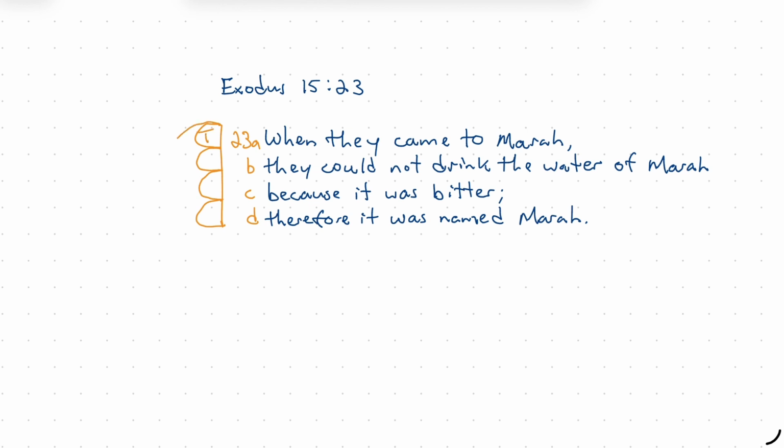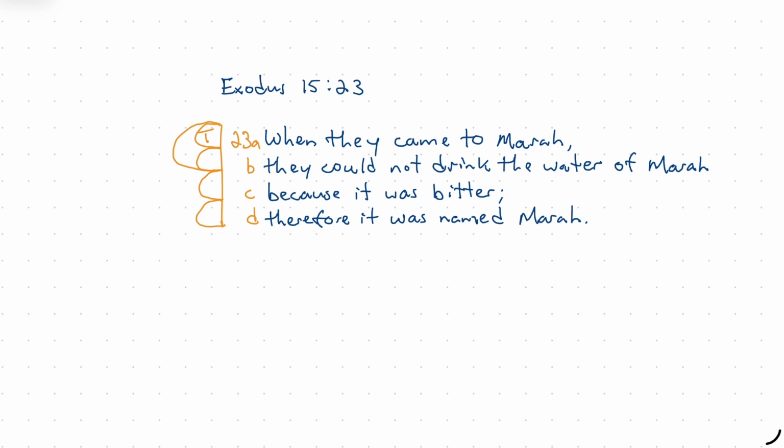When they came to Marah, they could not drink the water of Marah. And then I run into, as I've already pointed out, this word because, and so I'm tempted to simply draw one arc over this and call this the ground, which it certainly is. They could not drink the water of Marah because it was bitter. So this is the ground, this is the premise for this conclusion. Why could they not drink it? Because it was bitter. So the bitterness here is the premise, and yet it's followed immediately by another conclusion.